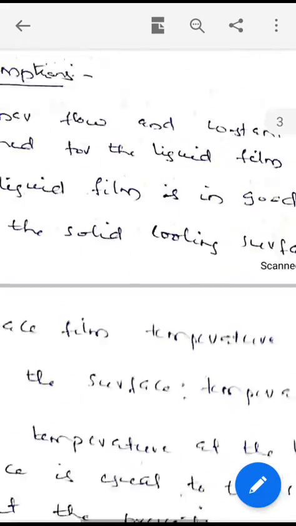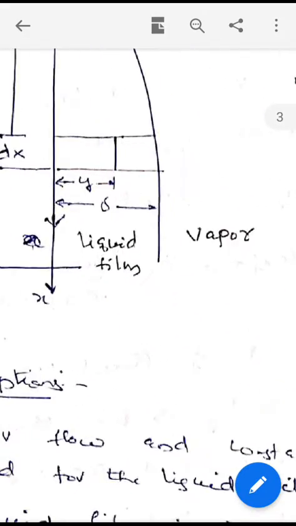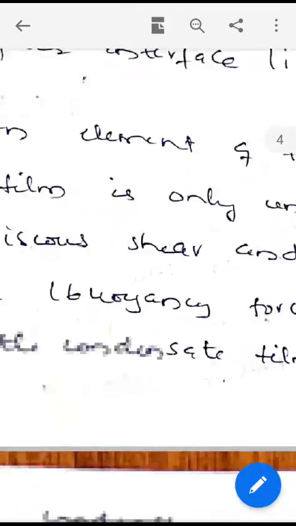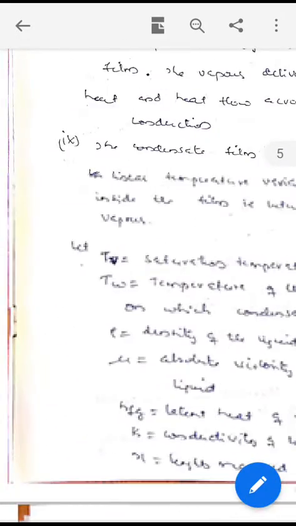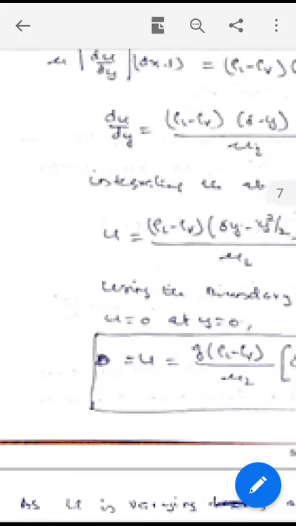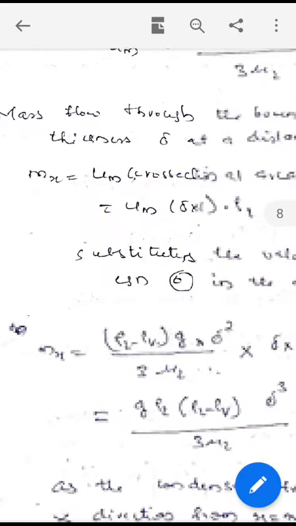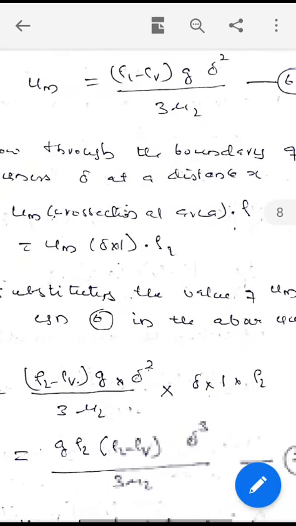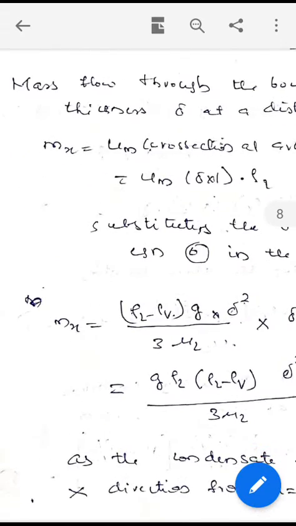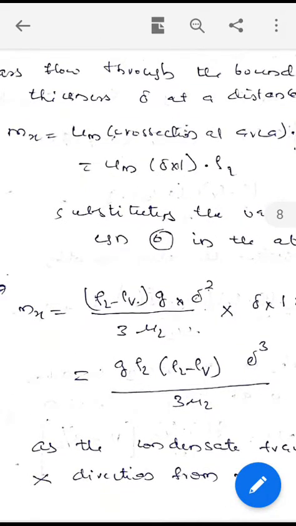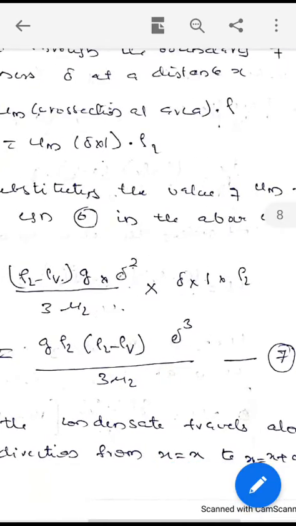So again, see the figure, mx here. Then I will go to this figure, mx here. What is mx? Mx equals um into cross section area delta into rho L. Now putting the value of um from equation 6, which you have already found out, and putting these values, you will get mx.